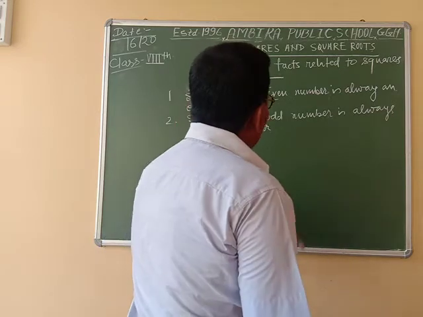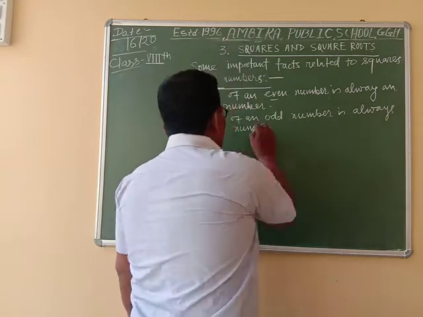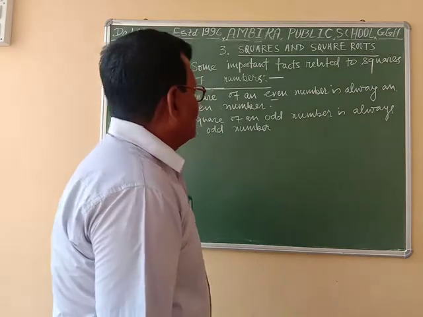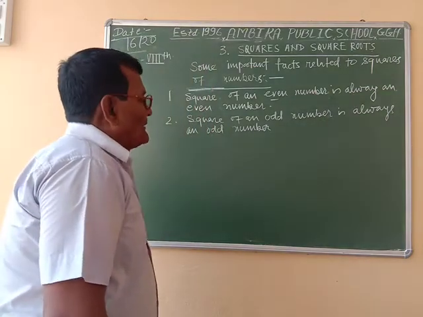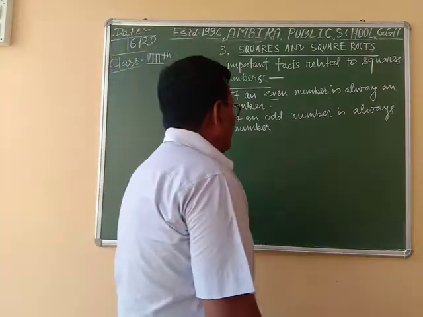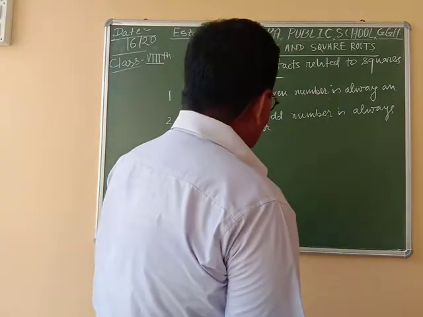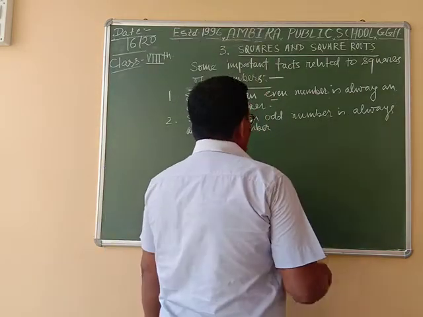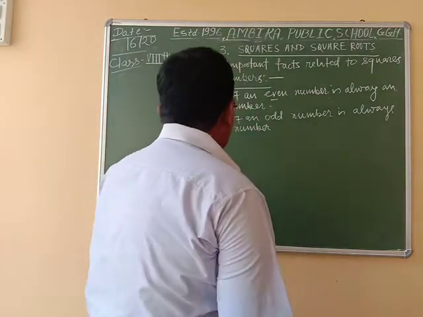So a square of an odd number is always an odd number. As for example, 3 square is equal to 9, 5 square is equal to 25, 15 square is equal to 225. So these numbers are odd numbers.